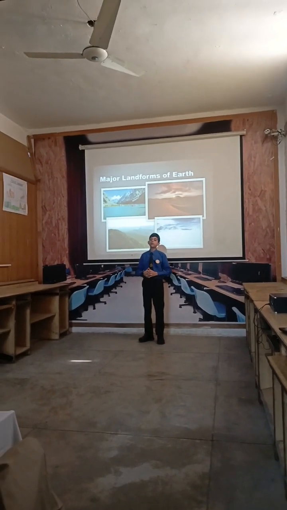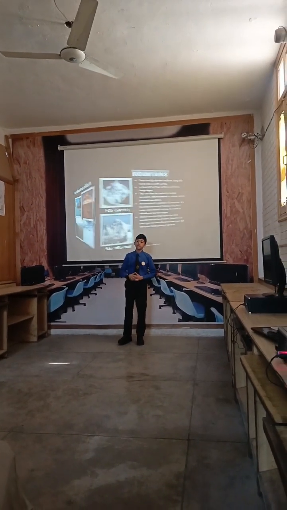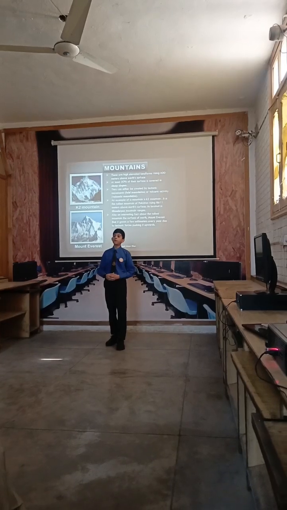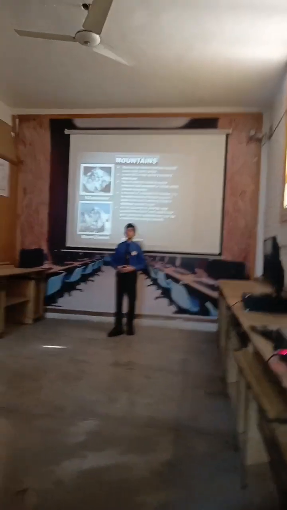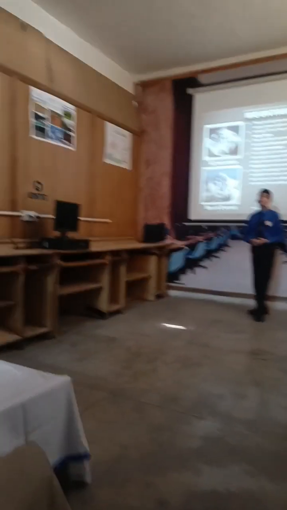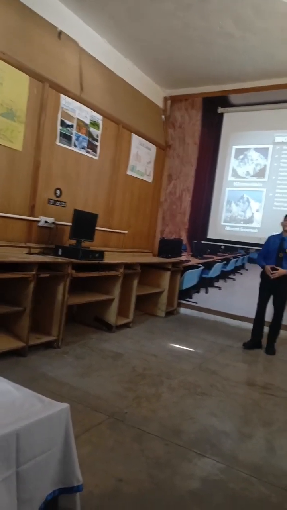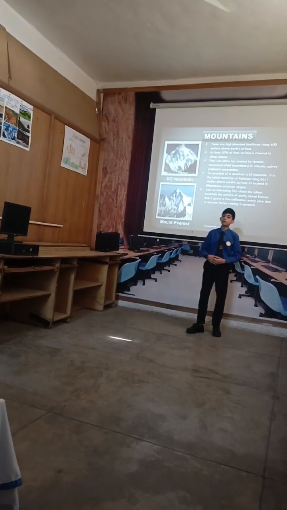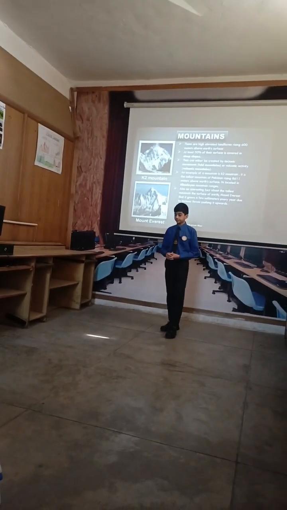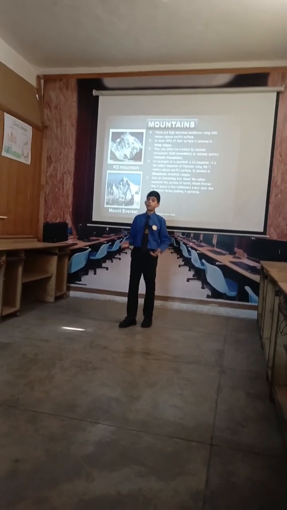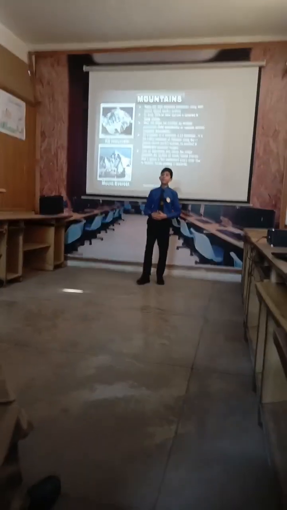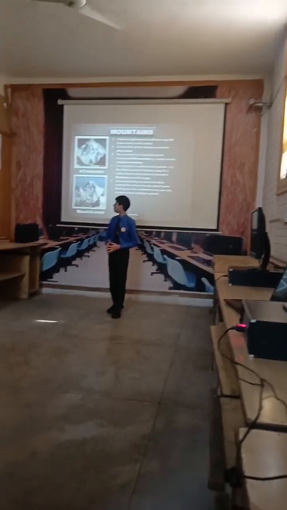So now let's start with our first major landform of Earth, mountains. These are elevated landforms rising at least 600 meters above Earth's surface. At least 50% of their surface is covered in steep slopes. They can be formed by tectonic movements, like fold mountains, or by volcanic activity, like volcanic mountains. An example of a mountain is K2 in Pakistan.